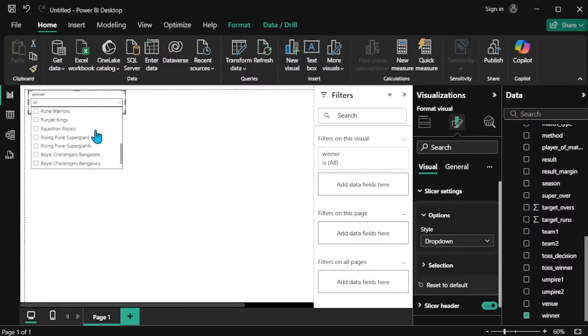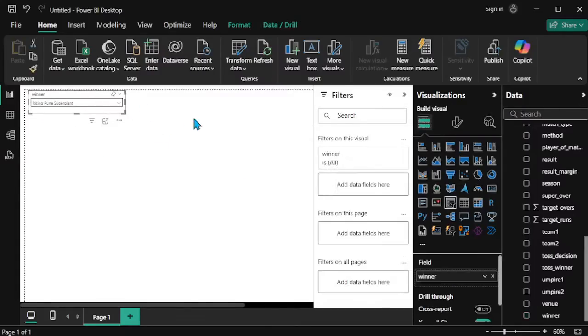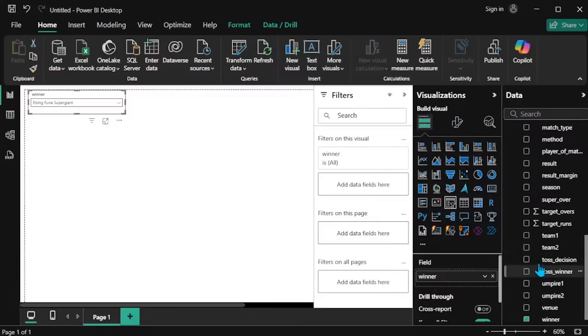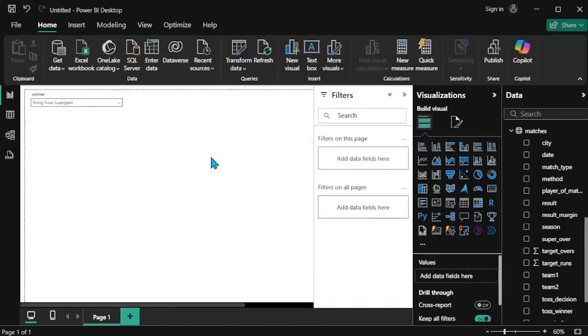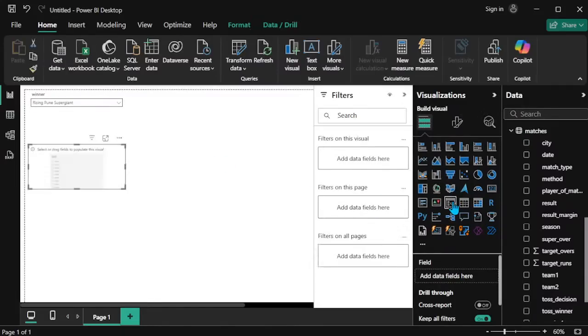If I choose Rising Pune Supergiant, then for this particular team we can see how many matches won and how many times the toss was won. These kinds of details are applied across all the plots. Okay, so this is the way we can create everything. Now we can also decide season wise. Again creating the slicer.